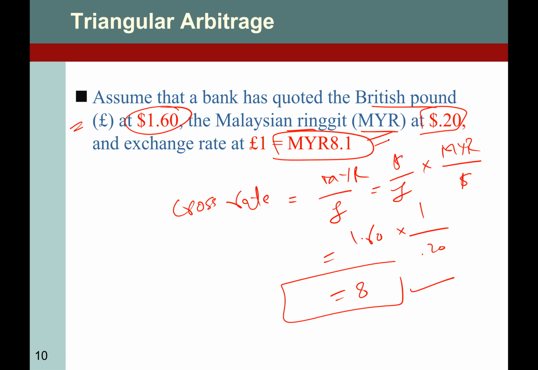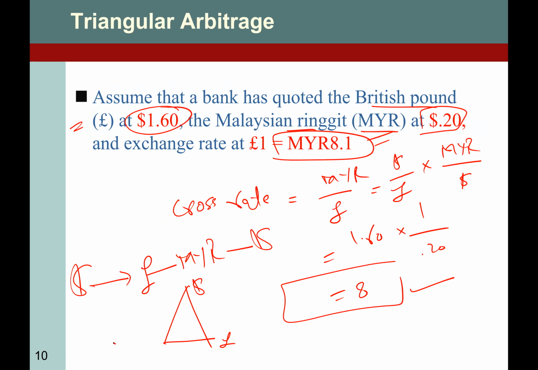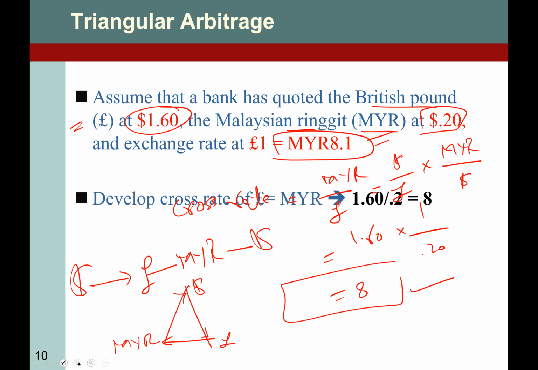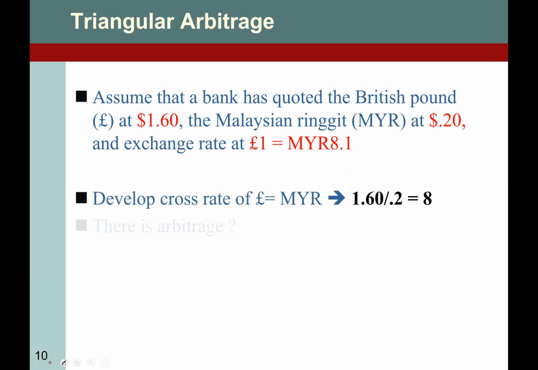So how can we do that? You sell your dollars, or the appropriate word is convert your dollars into pounds, and pounds into Malaysian ringgit, and then convert back into dollars. If you make this a triangle, it looks like that. Dollar into pound into Malaysian ringgit and again dollar, right? Let me just erase it. There we go.